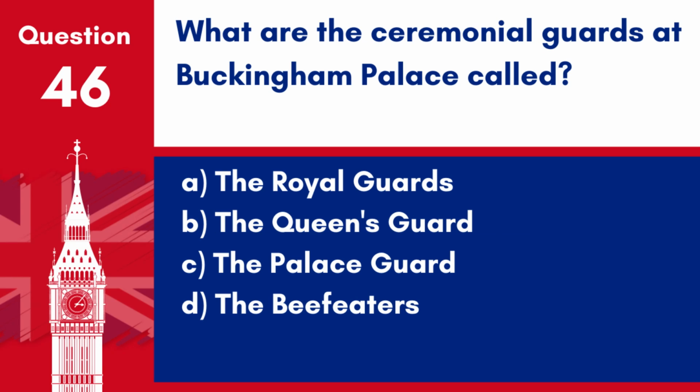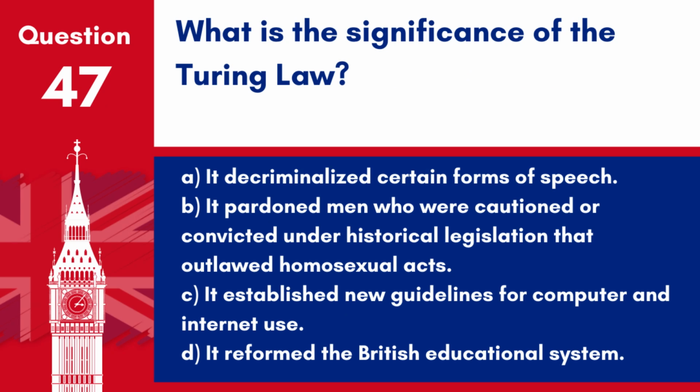Question 46. What are the ceremonial guards at Buckingham Palace called? A. The Royal Guards. B. The Queen's Guard. C. The Palace Guard. D. The Beefeaters. Answer: B. The Queen's Guard. The Queen's Guard are responsible for guarding Buckingham Palace and St. James's Palace in London.